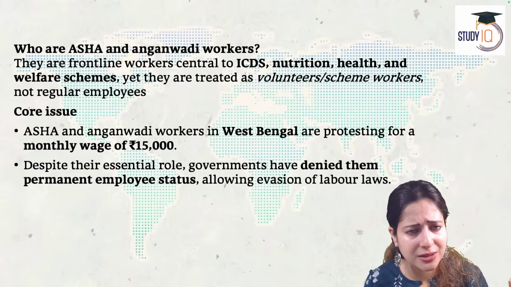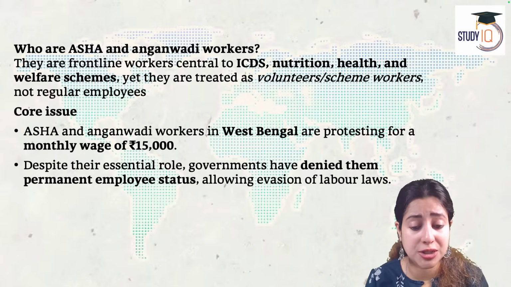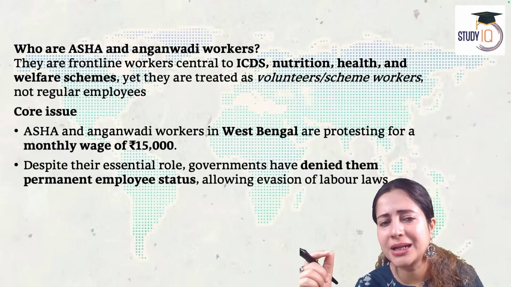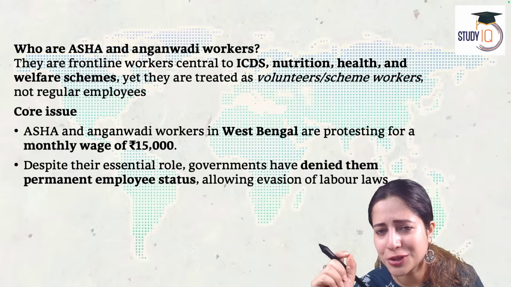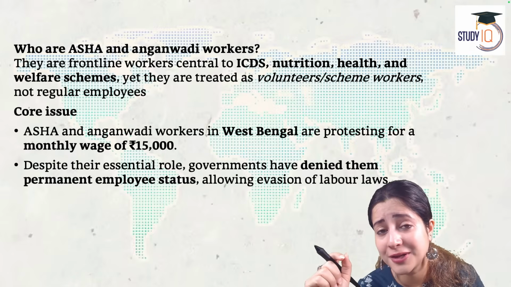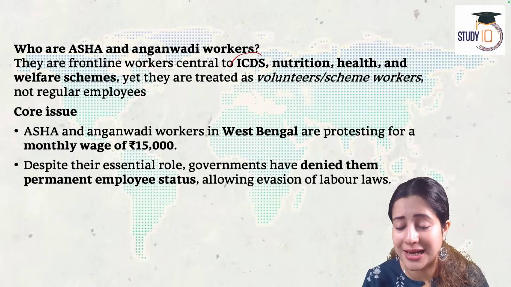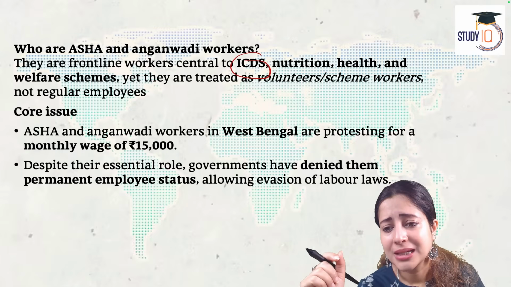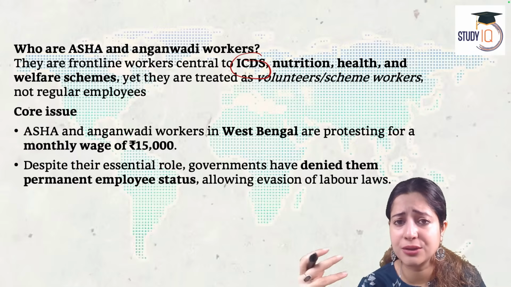And hence they are very close to the idea of distributive justice in India. Yes. These are people who are the frontline workers. They are a very important part of nutrition, health, and welfare schemes. They are a very important part of ICDS, Integrated Child Development Scheme. And at the same time, they are treated like volunteers.